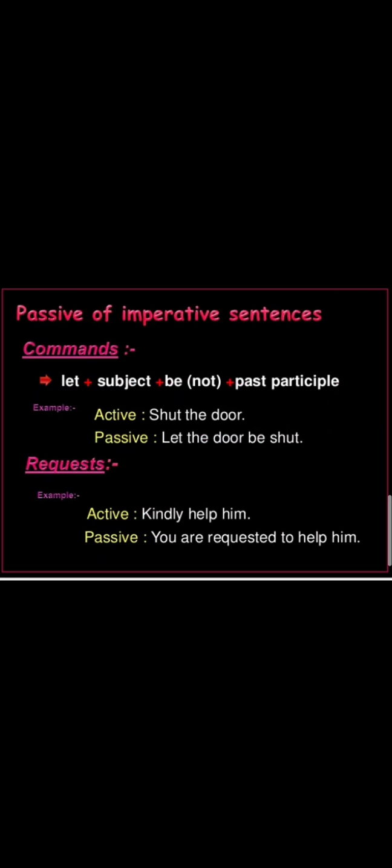Passive of imperative sentences like commands: let plus subject plus be plus past participle. Active: shut the door. Passive voice: let the door be shut. When we are making any request, active: kindly help him. In passive voice: you are requested to help him.